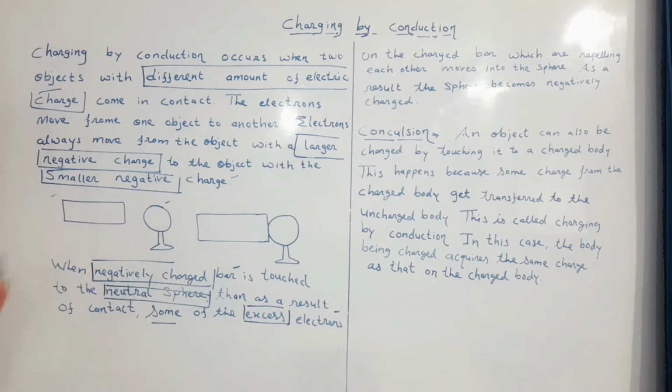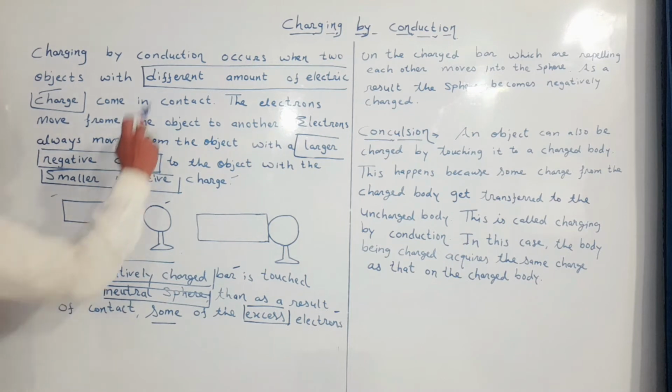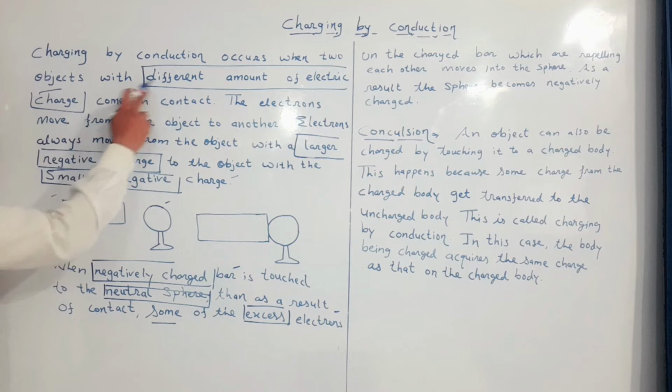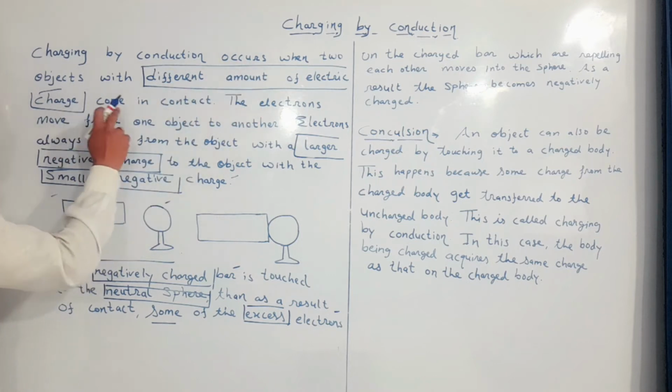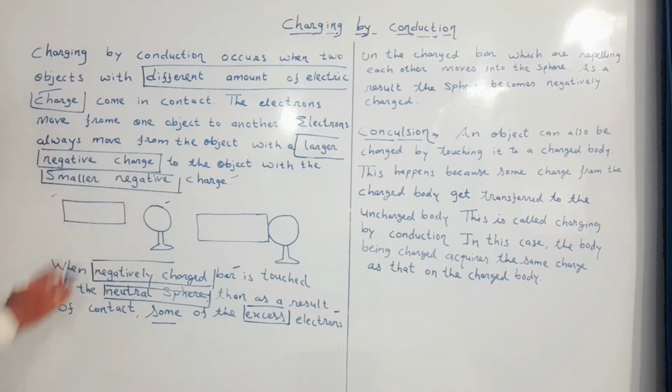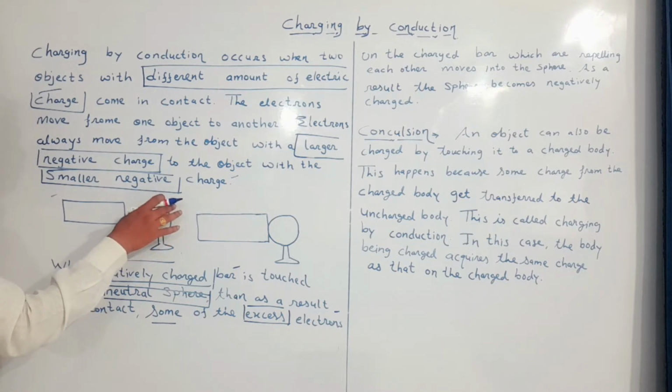These two bodies have different amounts of electric charge. Here the bar is negatively charged, and the sphere is neutral.